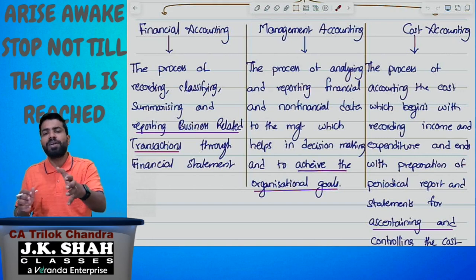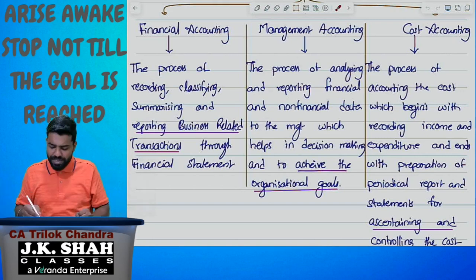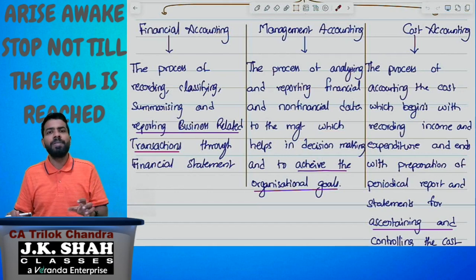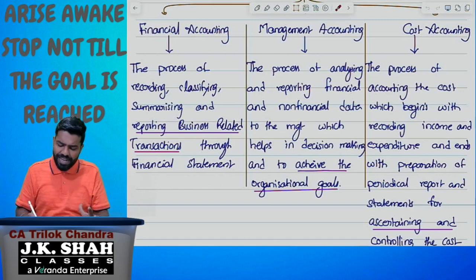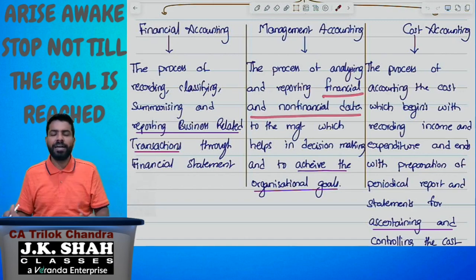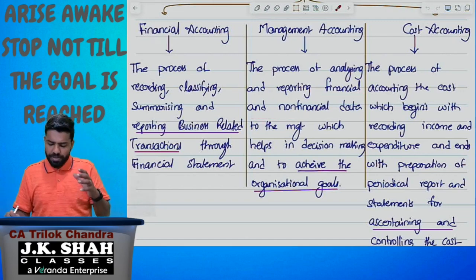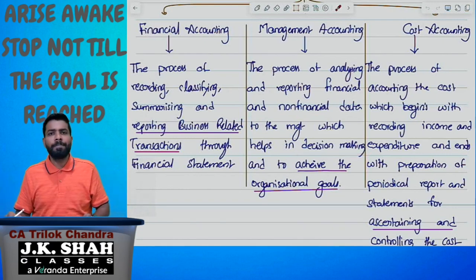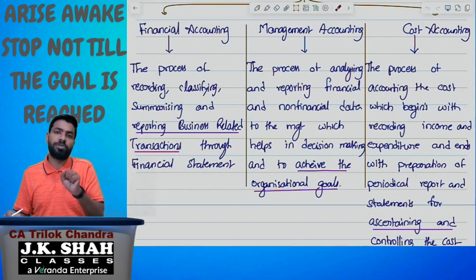When it comes to management accounting, the main motive is supporting the decision making by the management. So in management accounting, we are going to analyze financial and non-financial data, and we are going to report to the management certain information which helps in decision making to achieve the organizational goals.